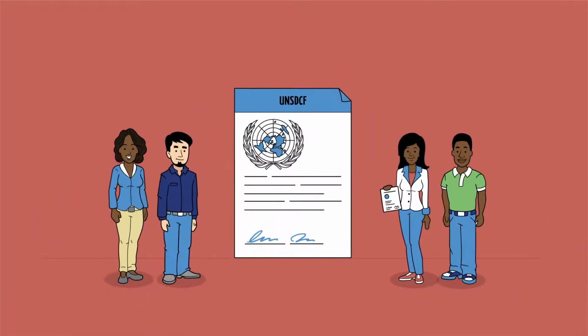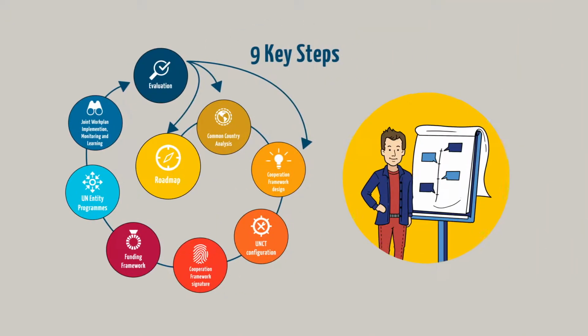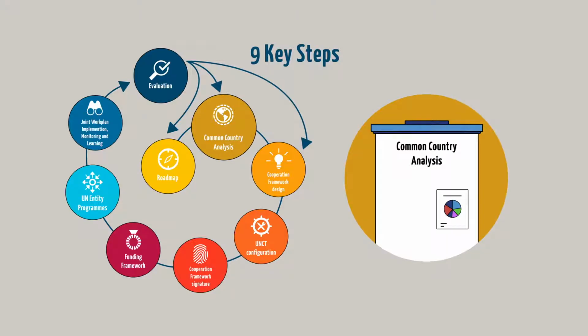The Cooperation Framework guides the entire programme cycle of the UN support to countries. This cycle is usually 3 to 5 years long and features 9 key steps. A roadmap that outlines the main steps of the Cooperation Framework design process. A common country analysis that examines a country's progress and challenges toward achieving certain sustainable development goals, with opportunities to speed up action by 2030.